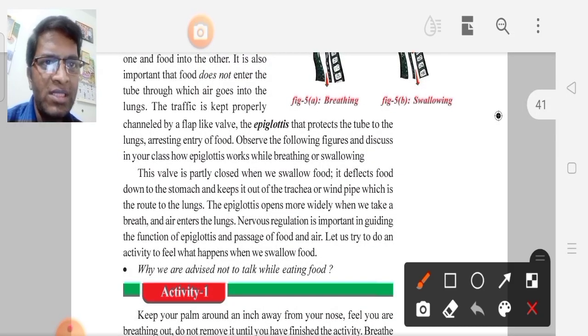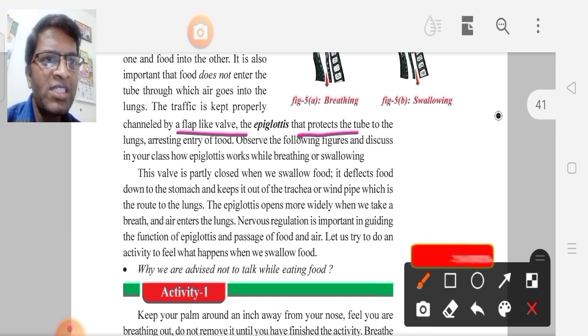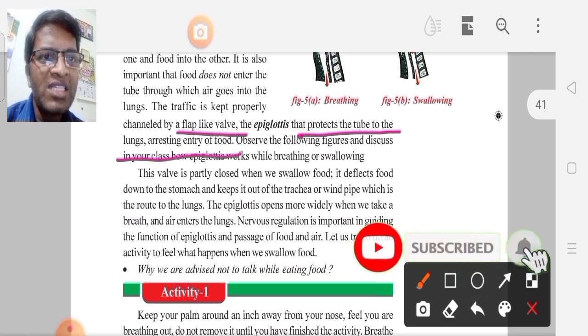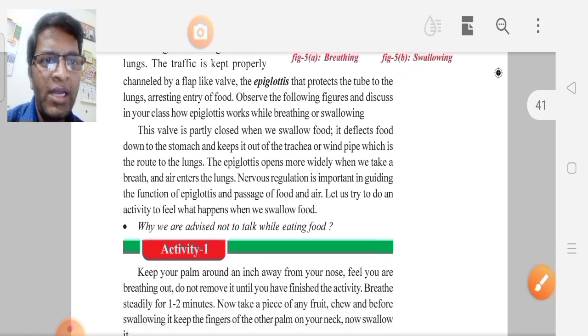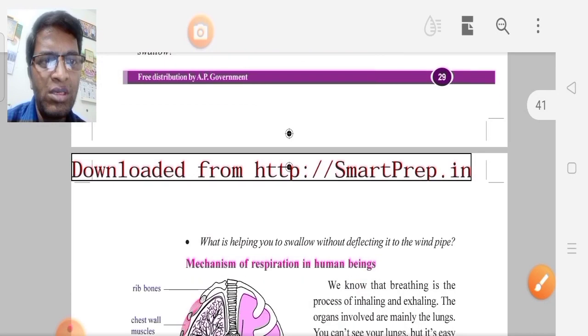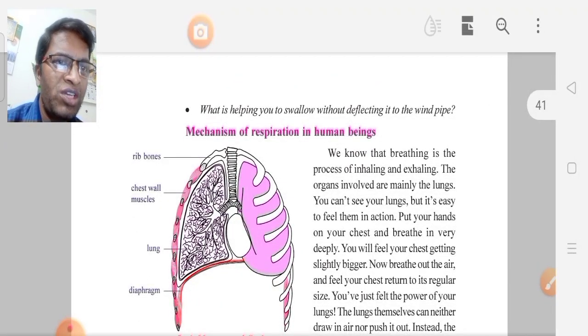What is the epiglottis? The epiglottis is a flap-like valve that protects the tube to the lungs, arresting the entry of food. Right. Next we can go to the mechanism of respiration in human beings.